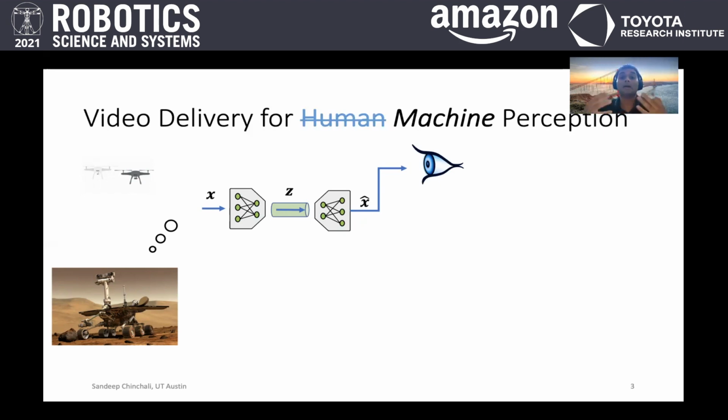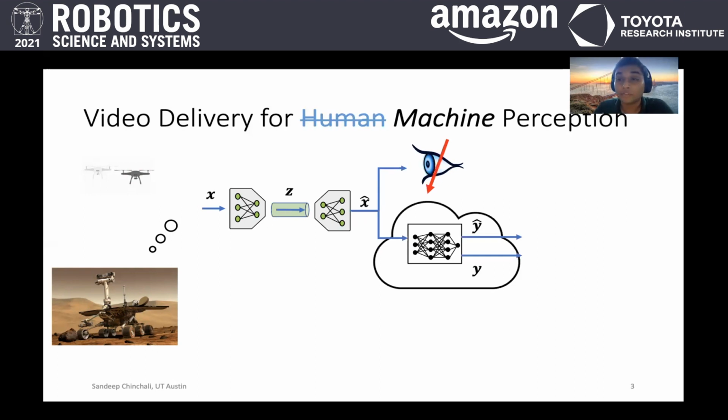And that's because the ultimate consumer is assumed to be the human eye, so more or less every pixel matters the same. But instead, if we have a deep neural network as the ultimate consumer, it might have a very different sensitivity to different pixels in a scene and only require a few pixels to get the essence of a scene in order to get a high task accuracy.